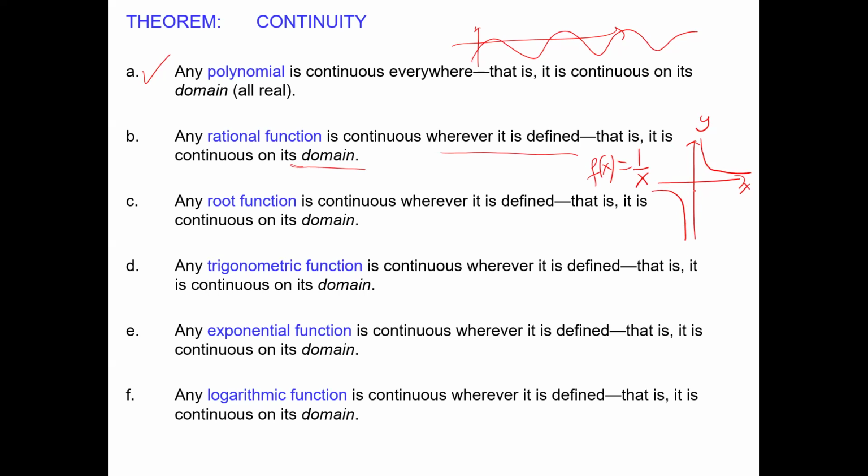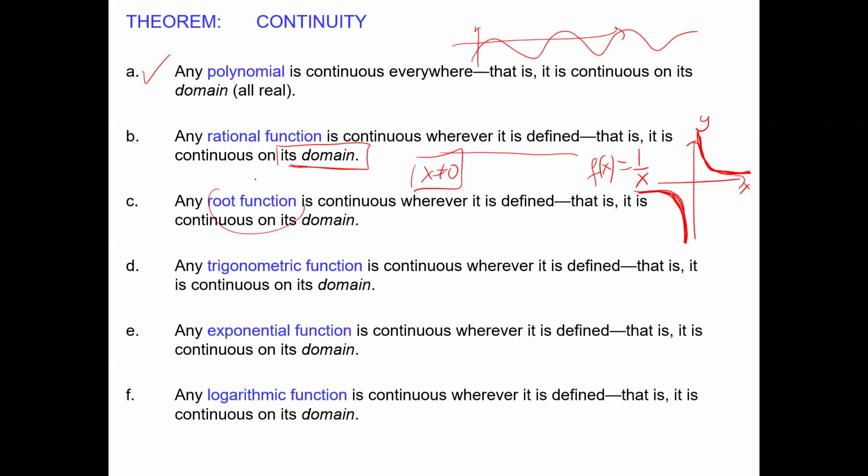But this theorem is telling us that rational functions are continuous on the domain, wherever they are defined. That means we completely ignore that zero. On the left-hand side, yes, it's a nice and continuous curve. On the right-hand side, it's a nice and continuous curve. That's how we can think. Rational functions are always continuous wherever they are defined.